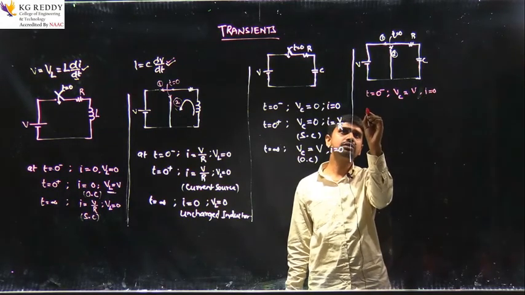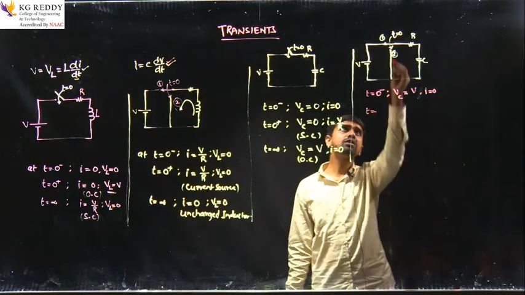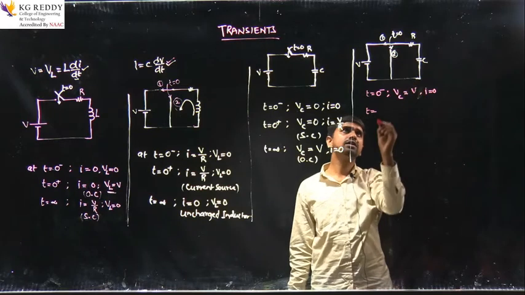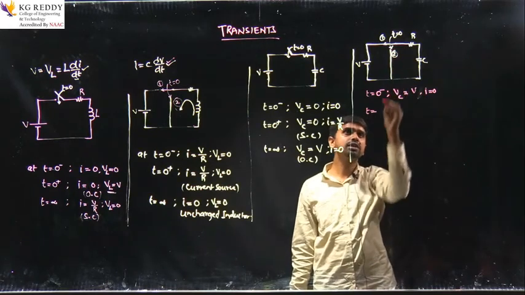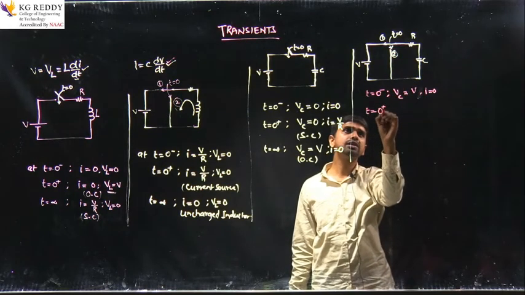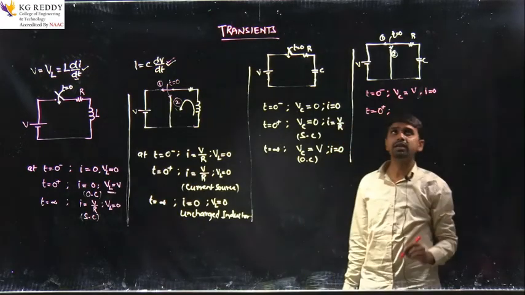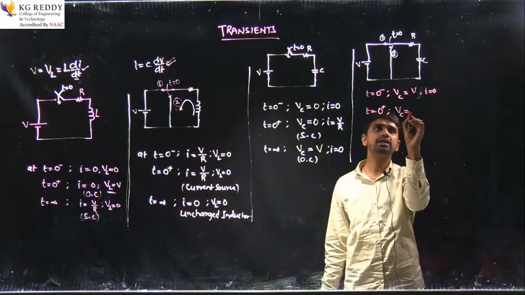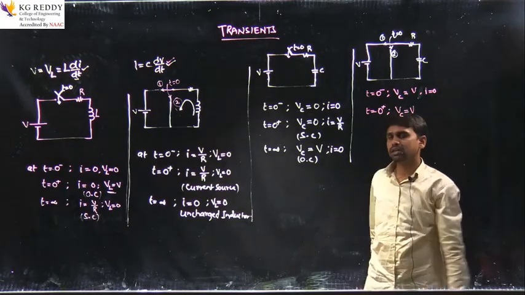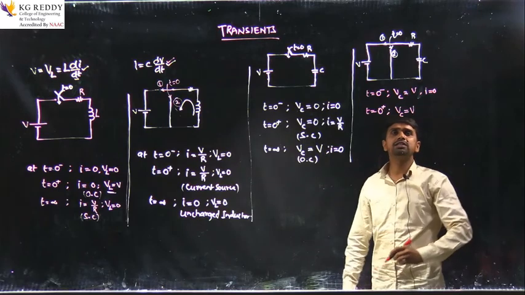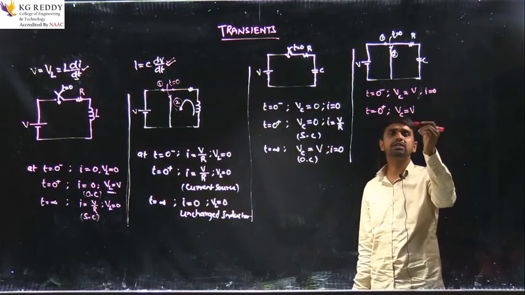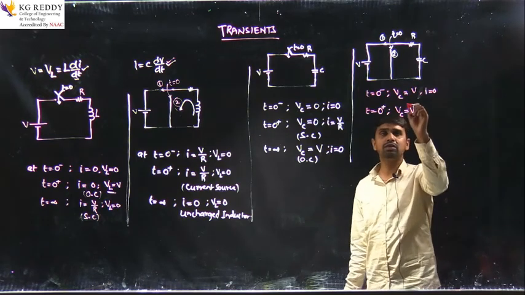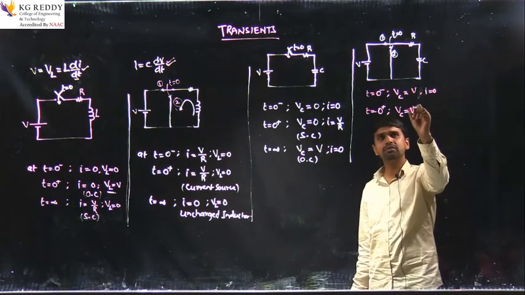Now I am moving the switch from position 1 to position 2, and the circuit will become like this. The switch is connected to position 2. At t equal to 0 plus, what will be the voltage across the capacitor? The voltage across the capacitor will remain V only, because the capacitor does not allow a sudden change of voltage.